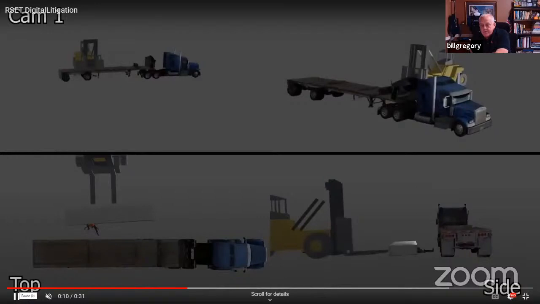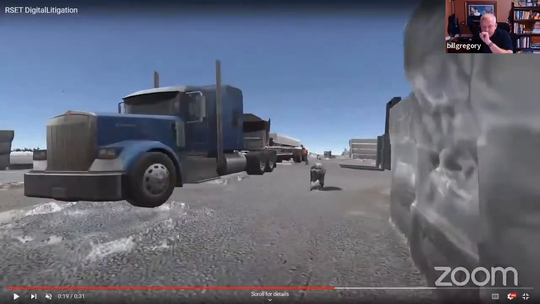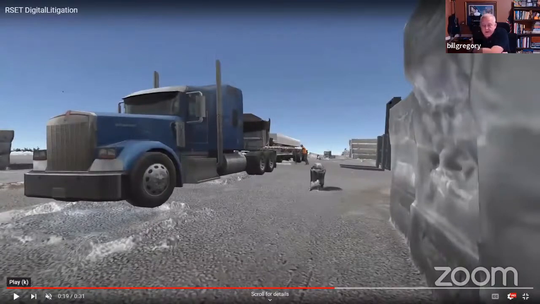So the courtroom was actually able to see what happened in real scale, and then they can move into different places around. Now that truck's not the Matterport scan. The other truck was the Matterport scan. This one was an asset downloaded, but you can download assets and put them in. And this is all in RSET. If you'll just let it play, Mike.